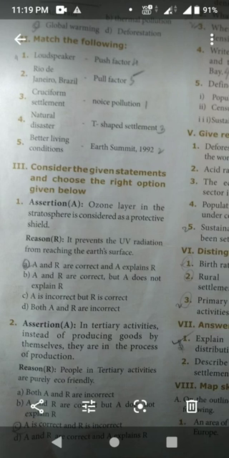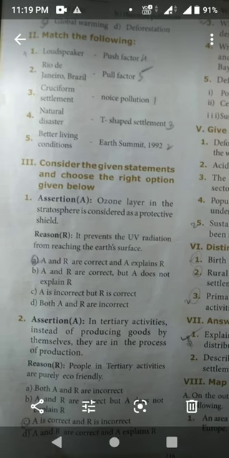The answer is option A: A and R are correct and R explains A. Second one, assertion A: in tertiary activities, instead of producing goods by themselves, they are in the process of production. Reason R: people in tertiary activities are purely eco-friendly. That is option C, A is correct and R is incorrect.